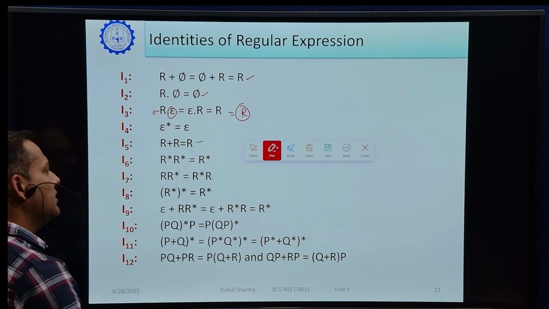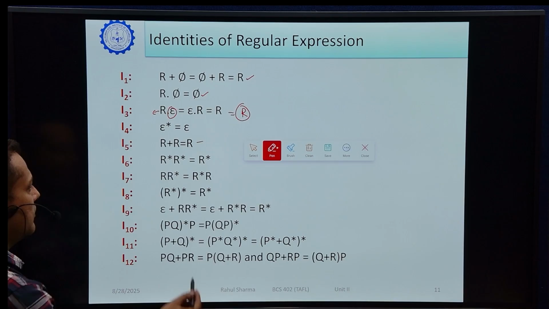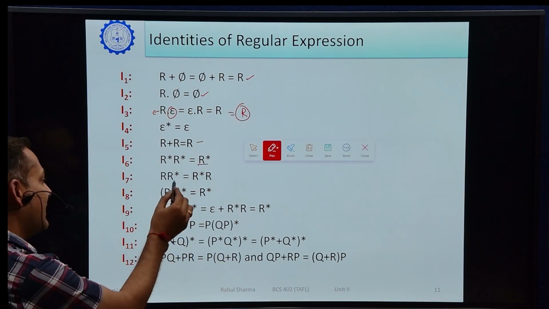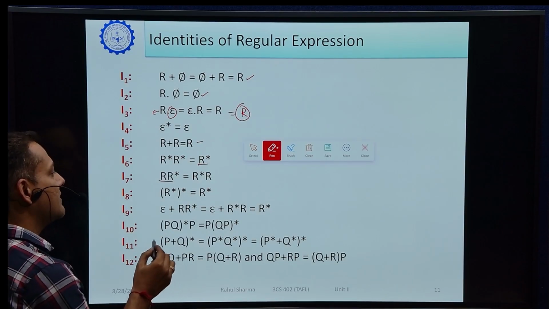R plus R equals R. It is a union operation. R star is also an example of the Kleene closure. R star, that is, R star R.